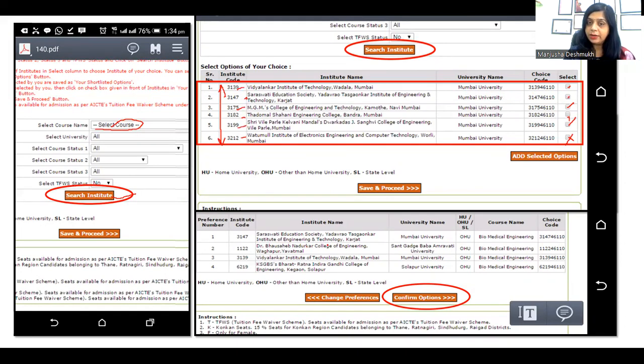So this is how it works, and then after entering this, when you go to save and proceed, then you have to change the preference. Suppose I want a computer branch in Mumbai University. I have selected the university, I have selected the course, then I have got this list, and I want to apply for these upper 4 colleges, then these 4 colleges list will appear. Now I have to give the preference. What is my first preference? What is my second preference? So then change preferences, and then you have to confirm your options.